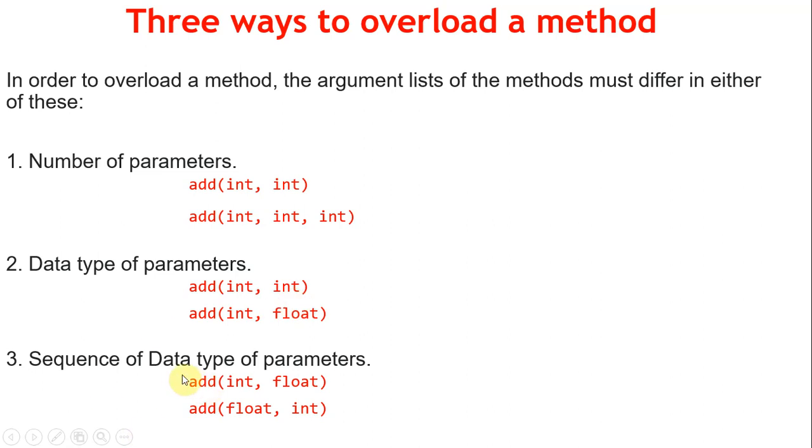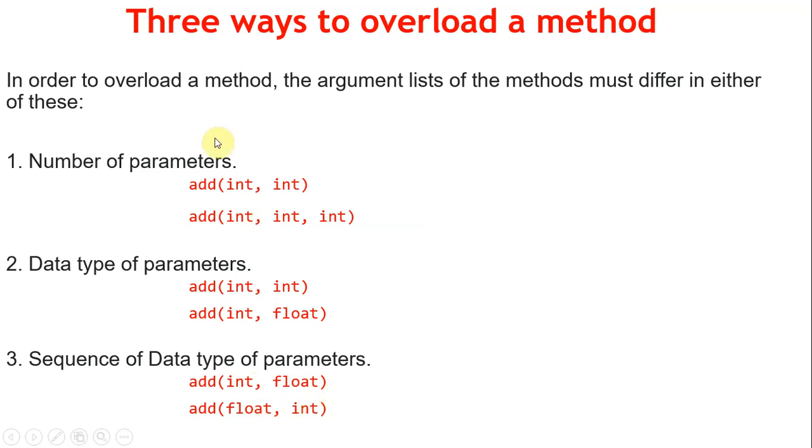And here is the sequence of data types of parameters: add with the same method name, they are overloaded, but with 2 parameters only. The number of parameters matches, but the data types are int float and float int. The order of the data types, the first is int float, the second is float int, so the sequence of data types is changed.